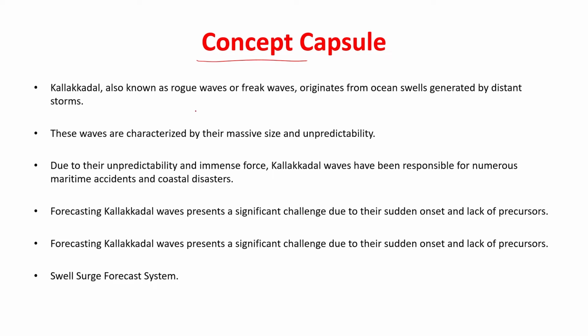First and foremost, they are considered to be rogue waves or freak waves, and they originate in distant oceans due to storms. They are basically massive and unpredictable.